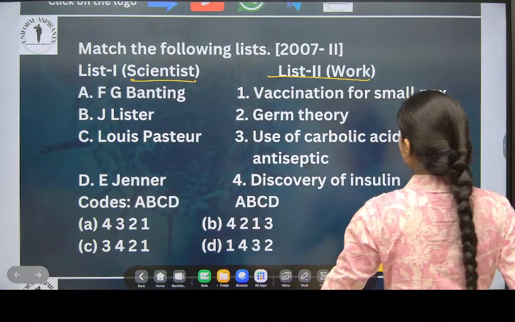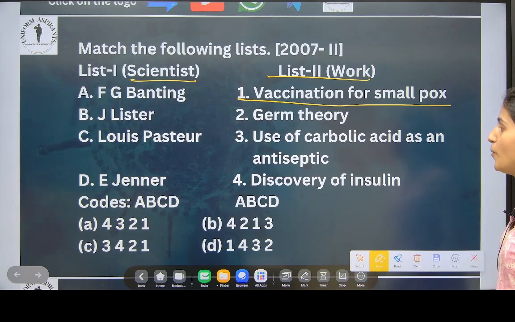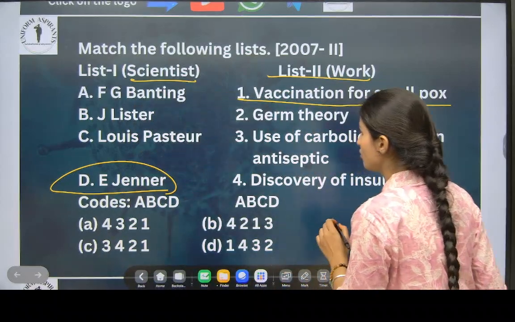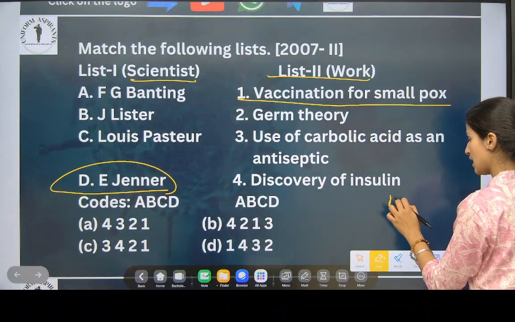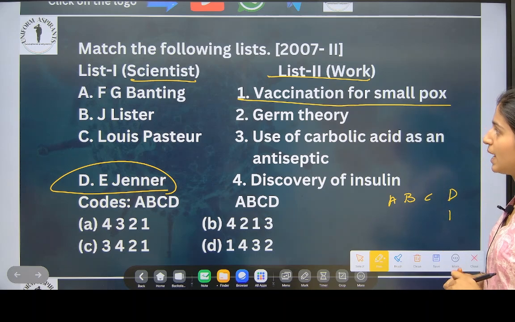Okay, so vaccination for smallpox. Vaccination for smallpox is given by whom? So it is E. Jenner. So for D is option 1. I'll write here A, B, C and D. For D is option 1. I got to know that.